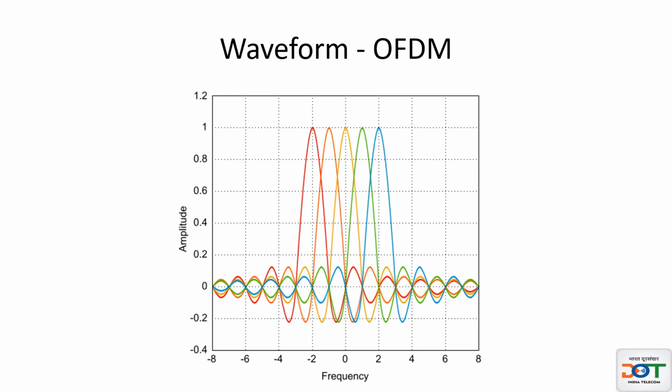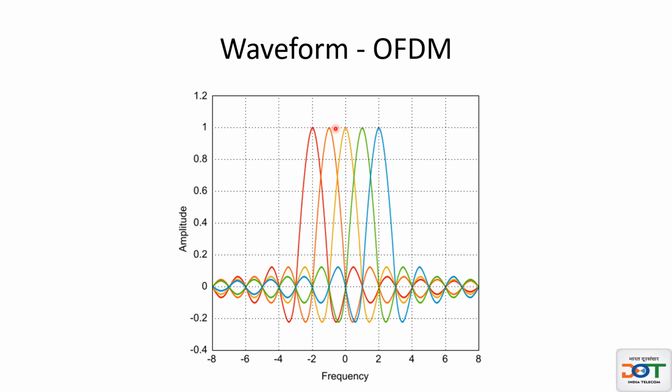So what is the waveform used in 5G new radio? It is OFDM, orthogonal frequency division multiplexing, same as in LTE. Why is it called orthogonal? Because whenever there is a peak of one subcarrier, there will be a null of all other subcarriers, and this distance from one subcarrier to the other subcarrier in the frequency domain is called subcarrier spacing.